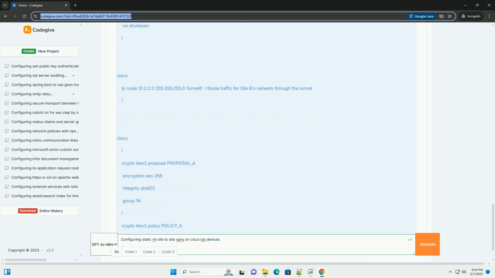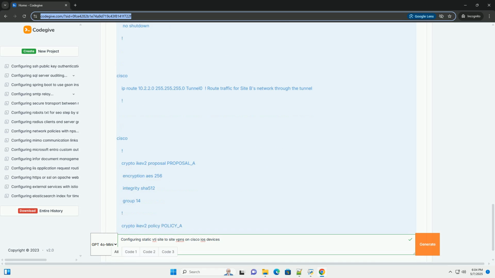Use the strongest encryption and authentication algorithms supported by your devices, for example AES-256, SHA-512. Access control lists, ACLs. Consider using ACLs to restrict access to the VPN tunnel based on source and destination IP addresses and ports. While VTI simplifies things, still use a crypto access list in conjunction.